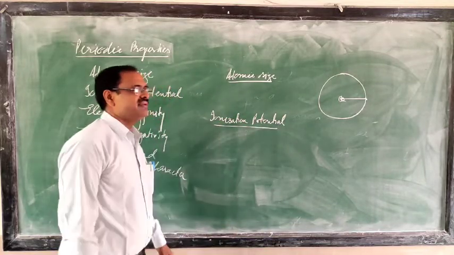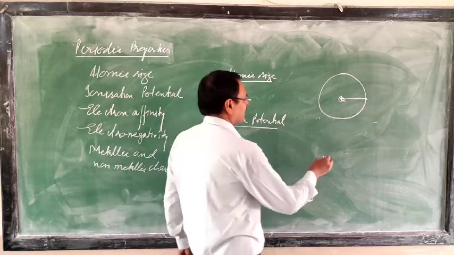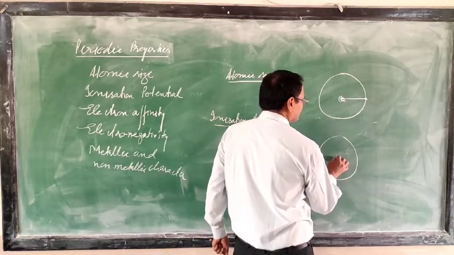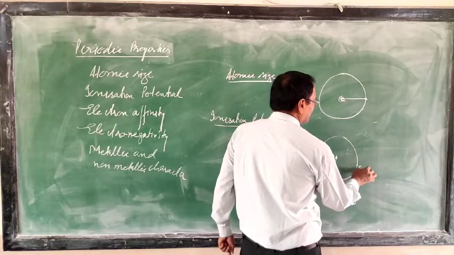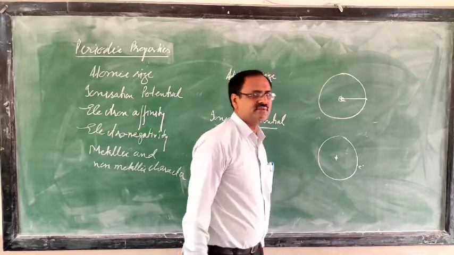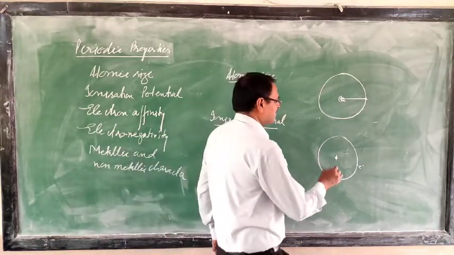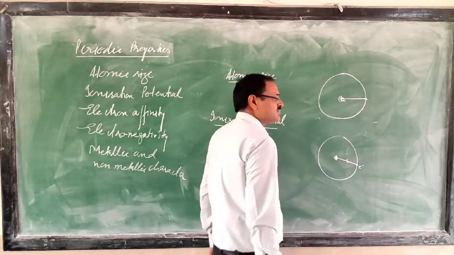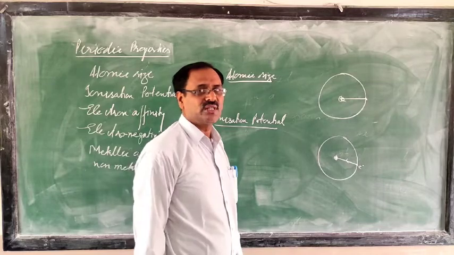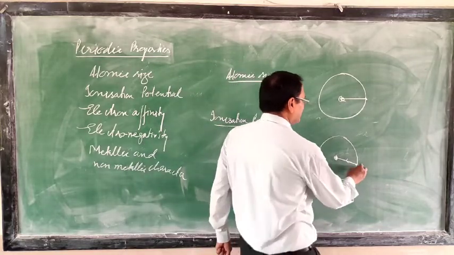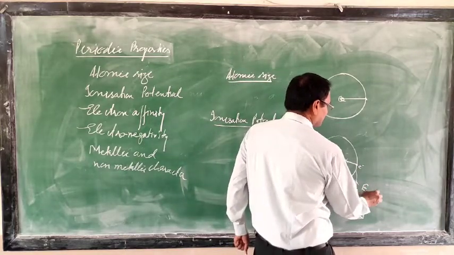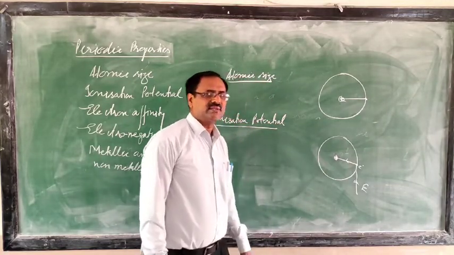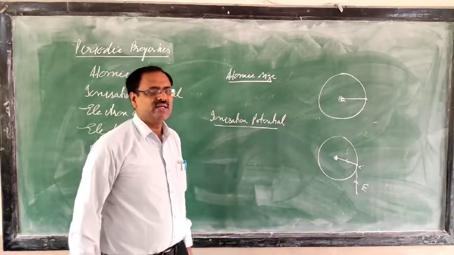So we have studied that inside the atom, the nucleus is positively charged and the electron is negatively charged. There is a force of attraction between the nucleus and the electron. If you want to remove this force of attraction, you have to supply energy to remove the electron. Whatever energy you supply to remove the electron is called ionization potential.